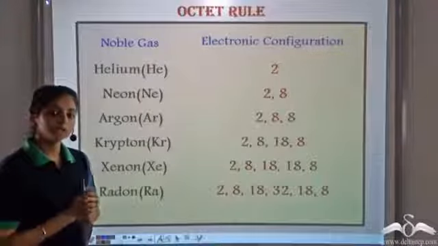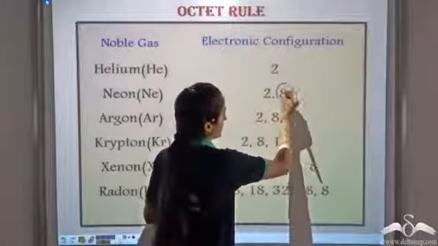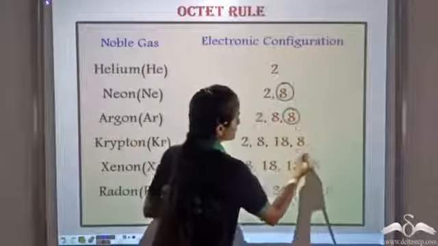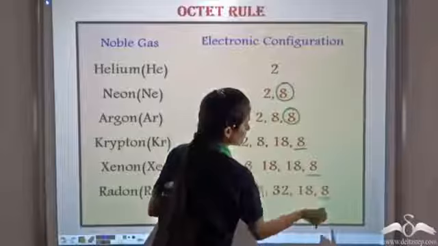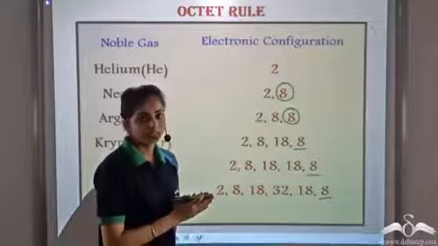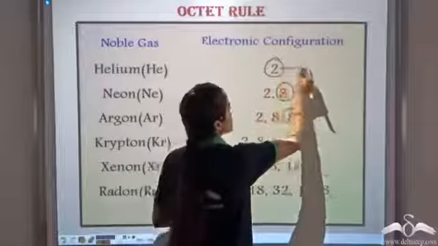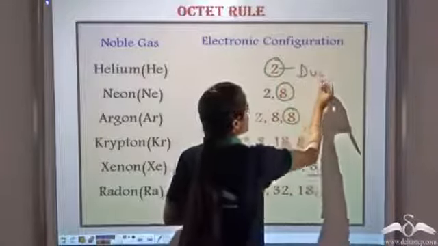Whenever an atom of an element contains 8 electrons in the valence shell, this is the most stable arrangement for any atom except helium, which has only 2 electrons. This is known as a duplet structure.